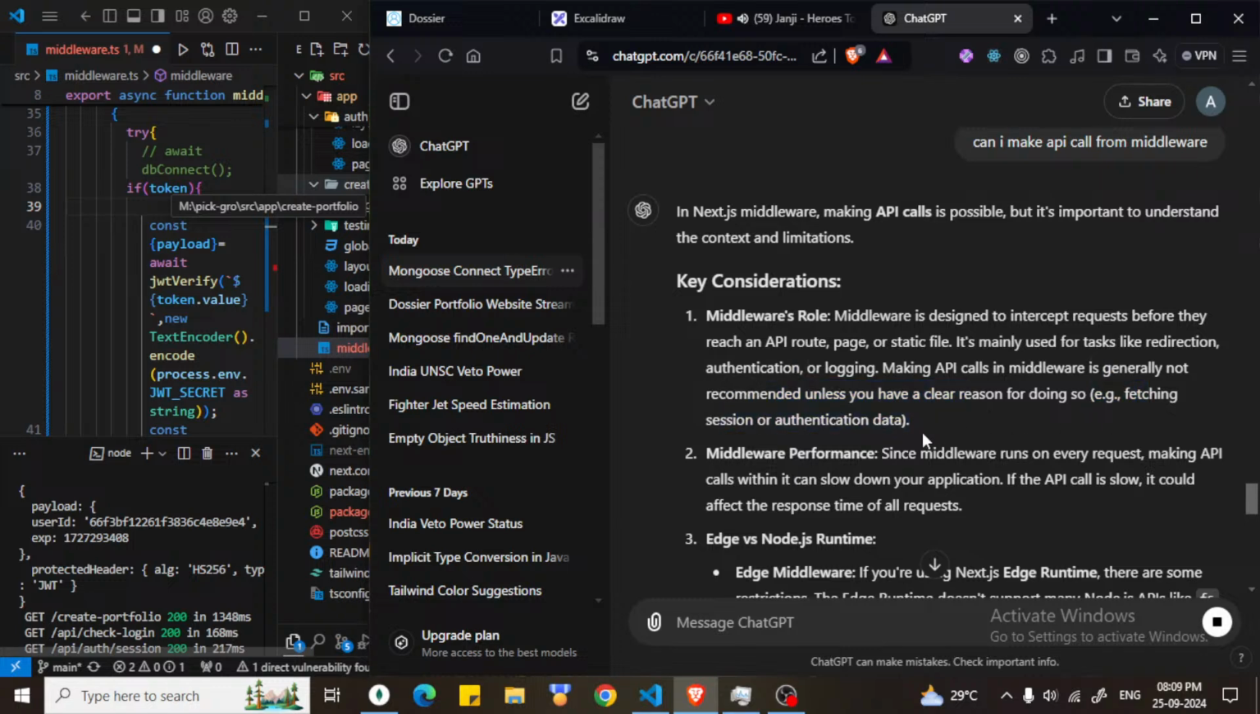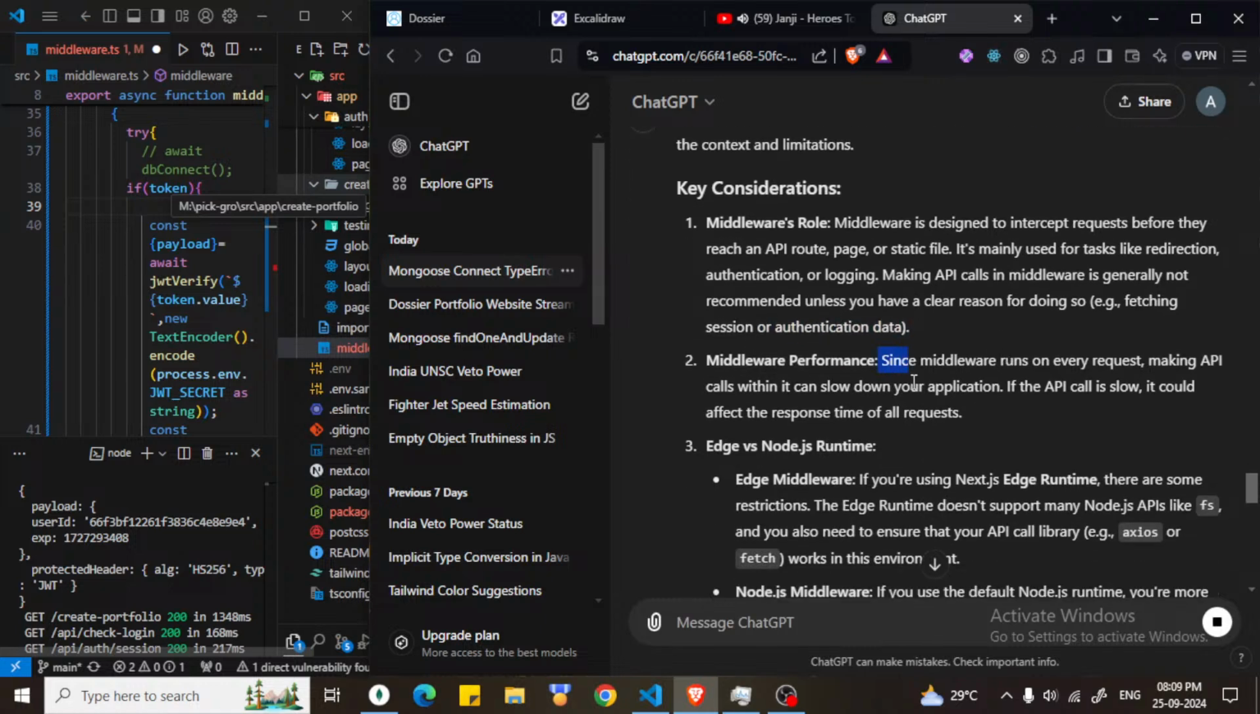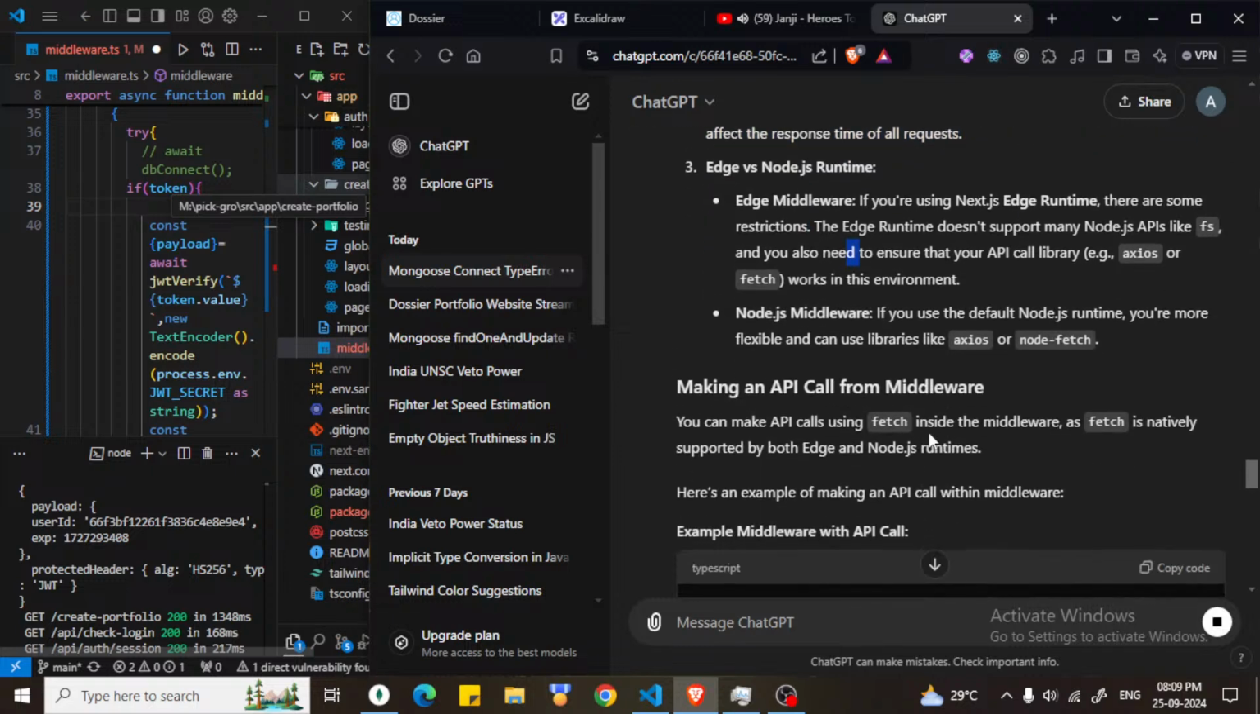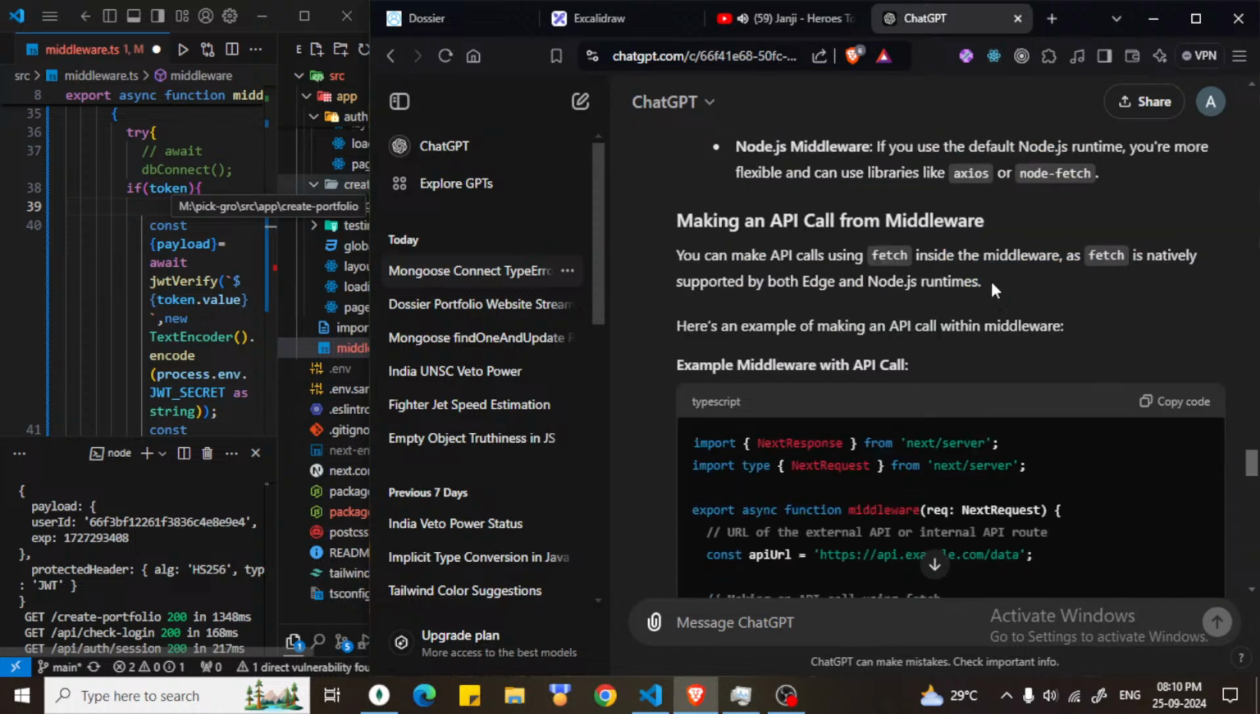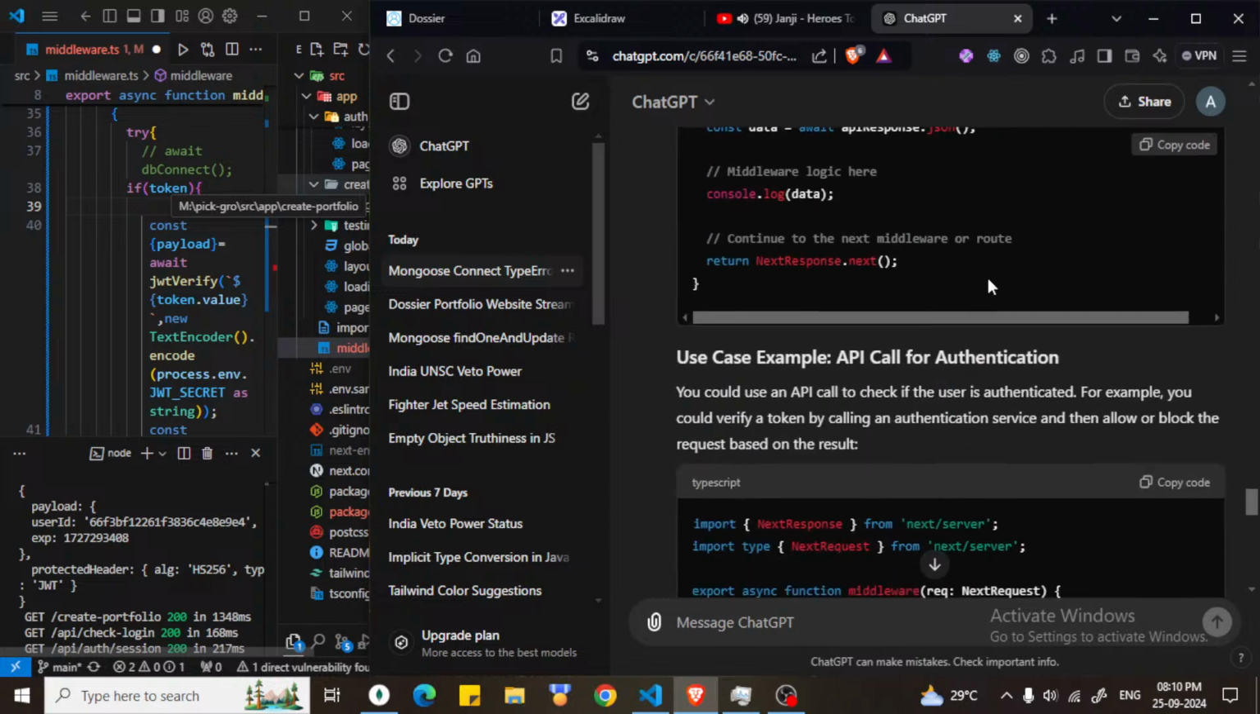Example, fetching session or authentication data. Since middleware runs on every request, making API calls within it can slow down your application. If you're using Next, there are some restrictions. The edge runtime does not support some features, and you also need to ensure that your API. I guess there are no.